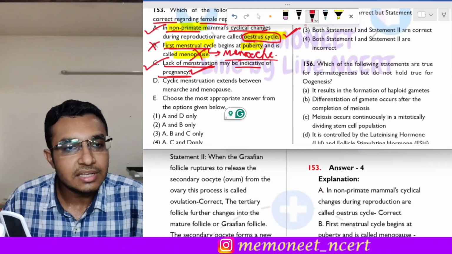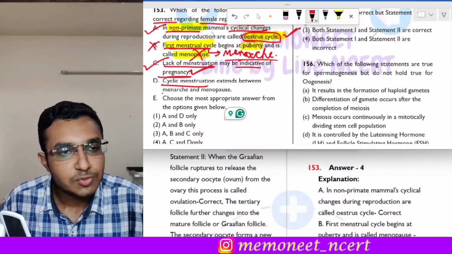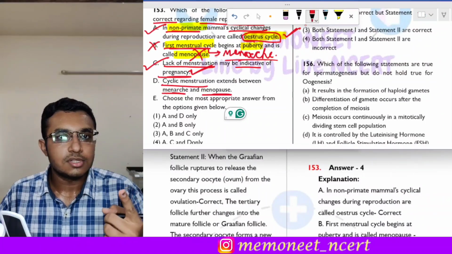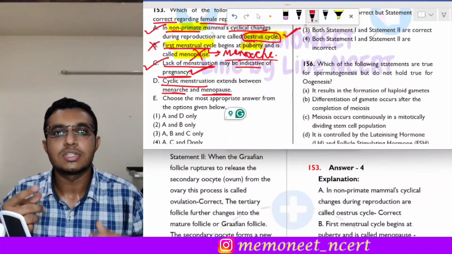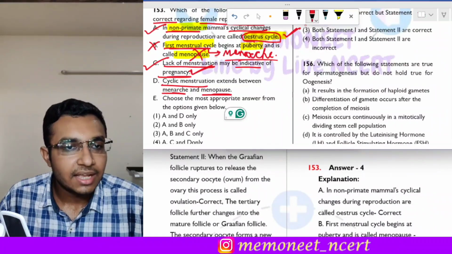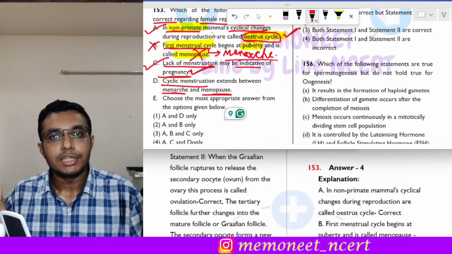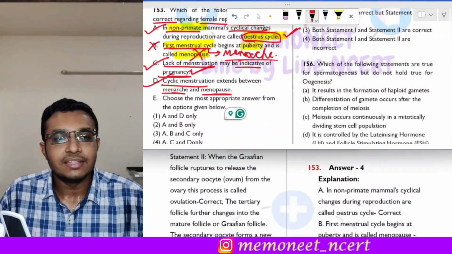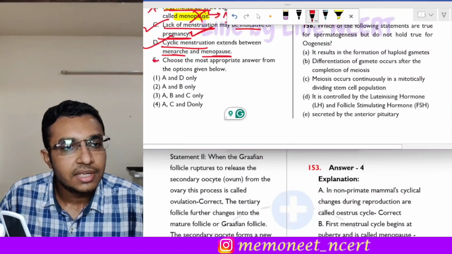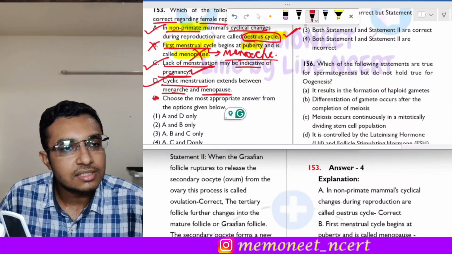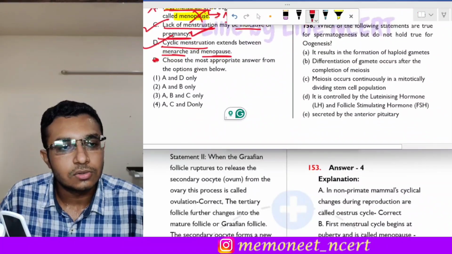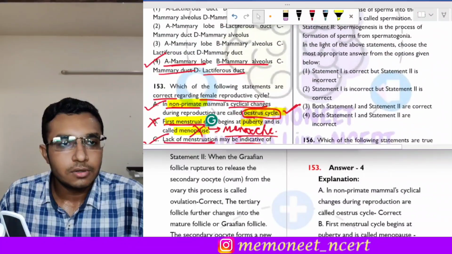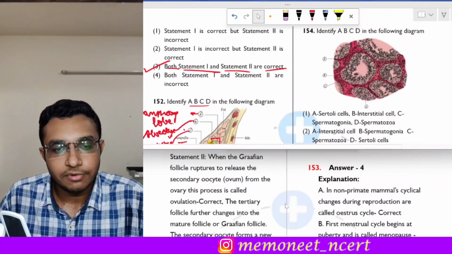Then statement D is, cyclic menstruation extends between menarche and menopause. So as we discussed over here, the first menstrual cycle is menarche and the last menstrual cycle is menopause, and the cyclic menstruation extends between the menarche and menopause. So yes, statement D is also correct. So here statements A, C and D are correct. So which is the correct option? It is option 4.